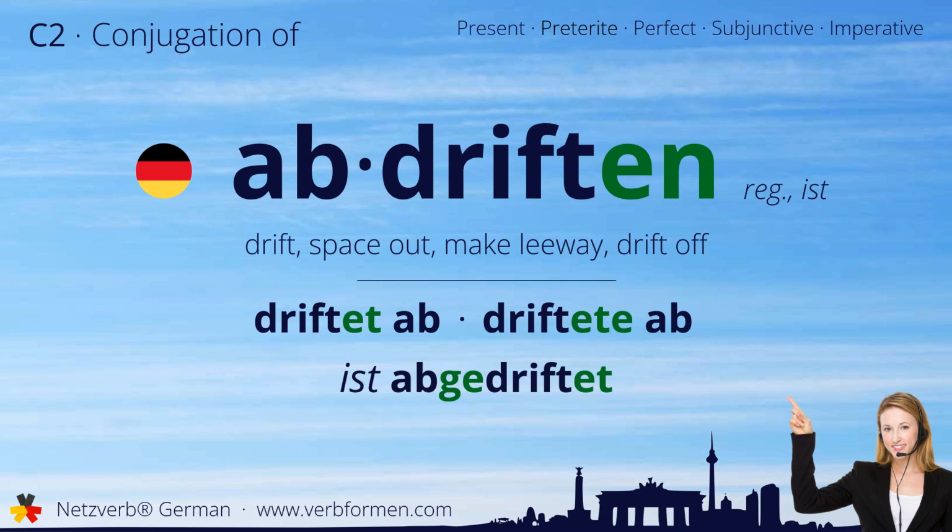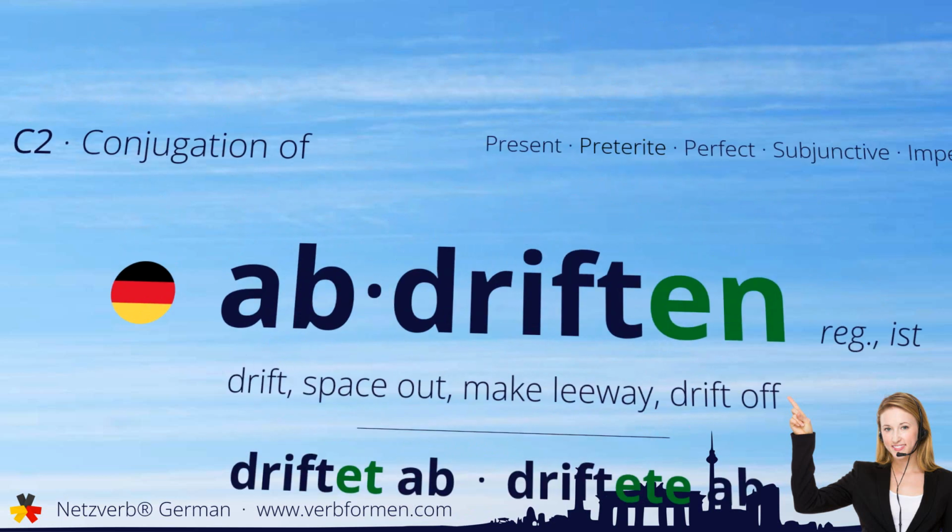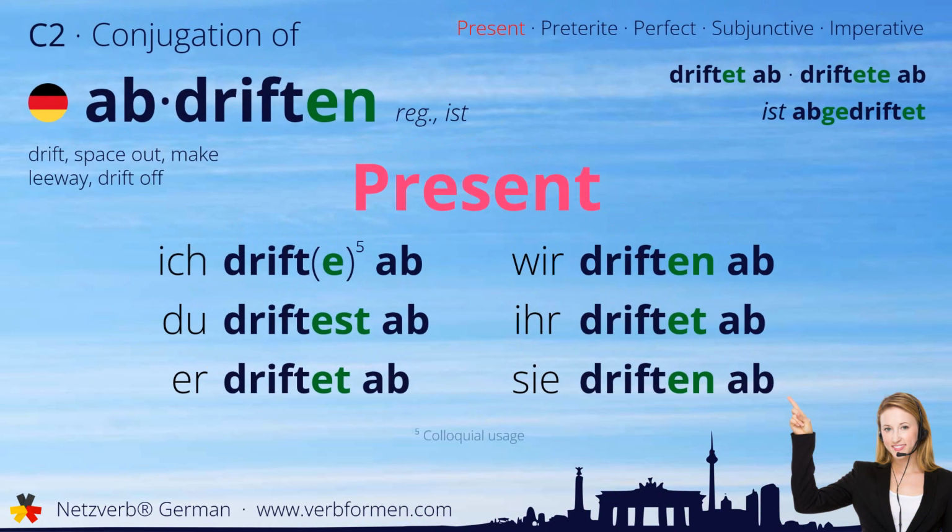Now let's move on to the tenses. First, we'll take a look at the present tense. Ich drifte ab. Du driftest ab. Er driftet ab. Wir driften ab. Ihr driftet ab. Sie driften ab.